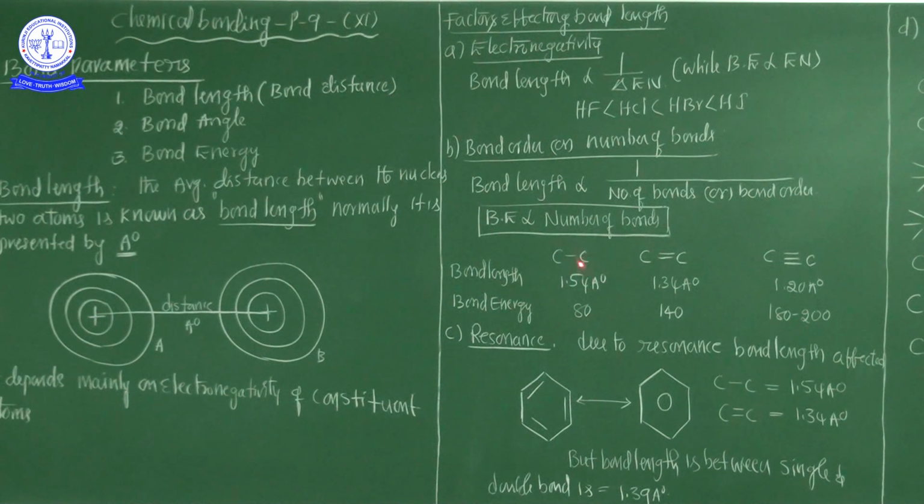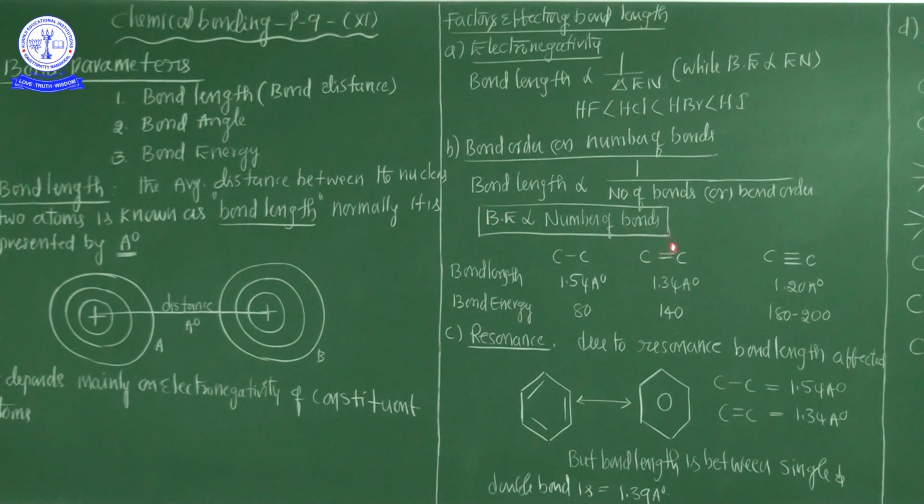Now especially see here, there are three examples: alkane, alkene and alkyne. The bond length of alkanes is generally 1.54 angstrom. So here carbon to carbon only one bond is there. With only one bond between carbons, the inter-atomic attraction forces are very small, so the distance is maximum. That's why 1.54 angstrom.